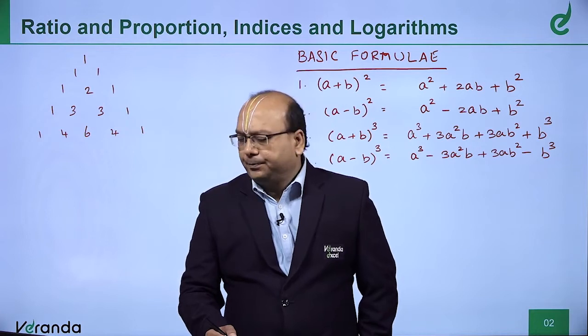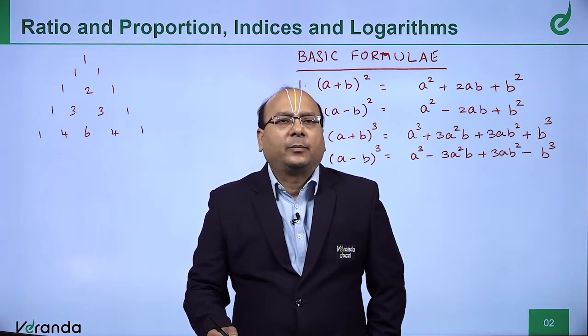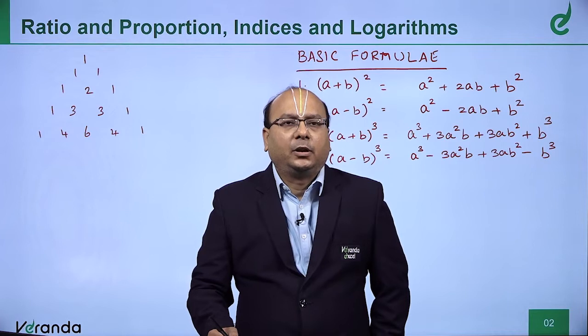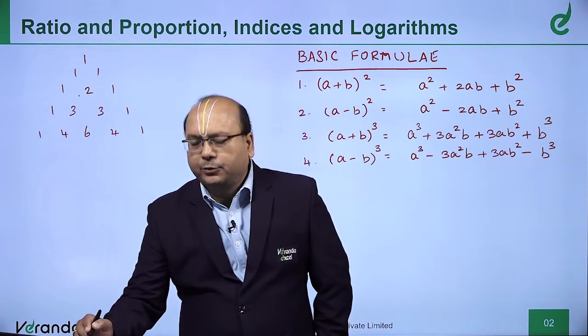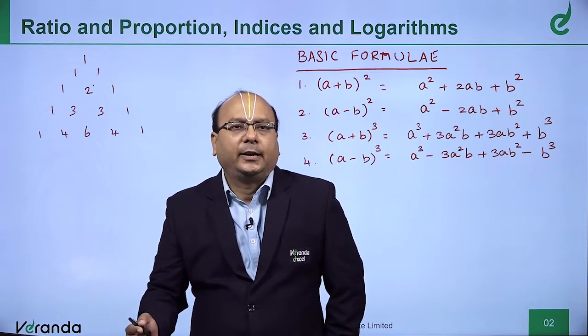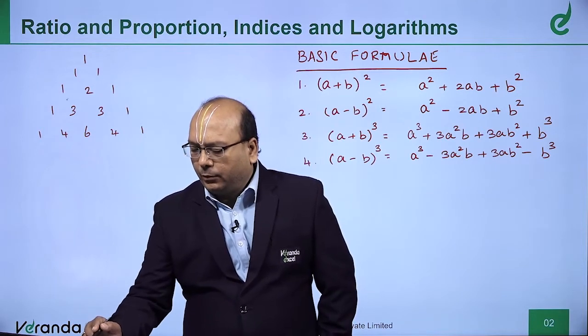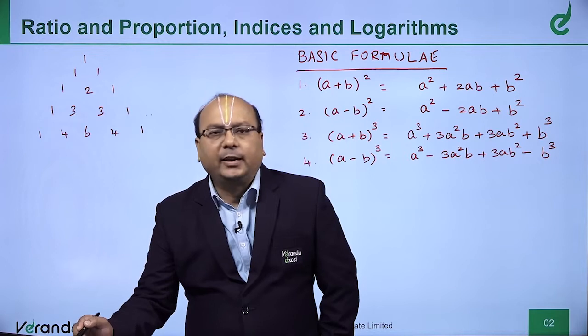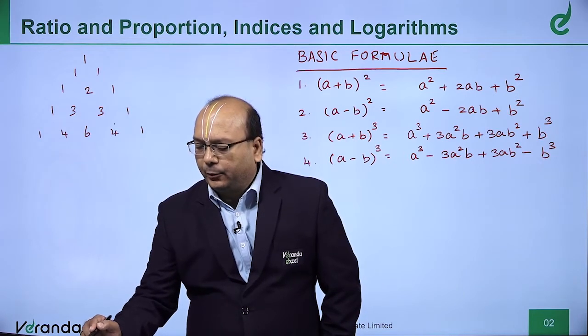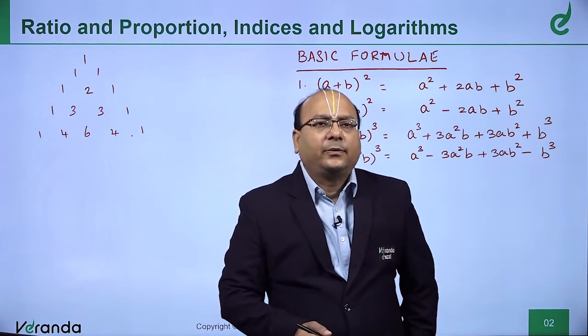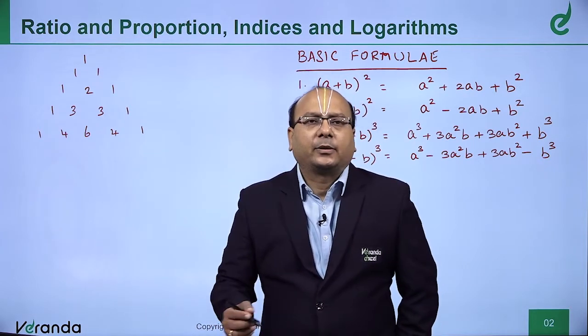where the sum of two numbers is written in the middle in the next row, like 1 plus 1 is 2, 1 and 1 at the ends. So we write 1, 1 plus 2 is 3, 2 plus 1 is 3 and 1. Then 1, 1 plus 3 is 4, 3 plus 3 is 6, 3 plus 1 is 4, 1.